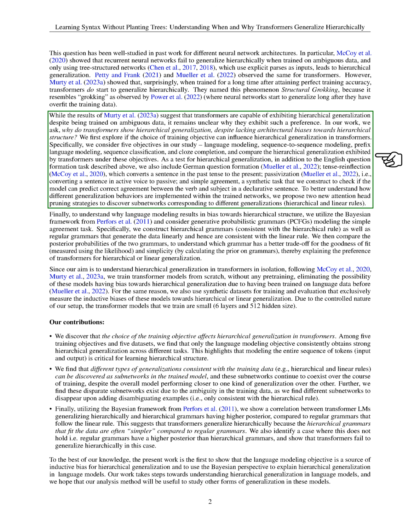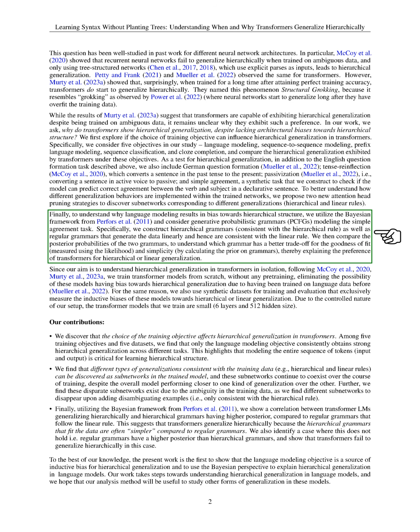We investigate how different training objectives influence hierarchical generalization in transformers by considering various tasks like language modeling and sequence-to-sequence modeling. To delve deeper into the generalization behaviors of transformers, we introduce new attention head pruning strategies to identify subnetworks corresponding to hierarchical and linear rules.